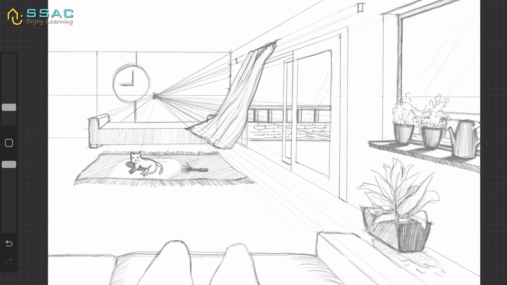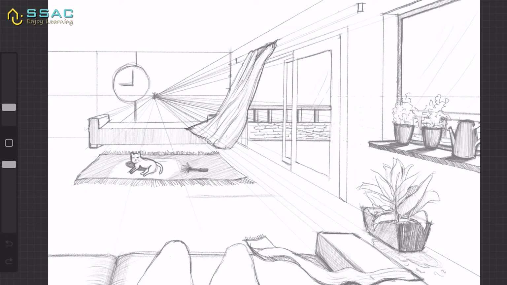Okay, now it is also mentioned that I have to draw the entire drawing room and the entire scenario from a perspective where I am sitting on the sofa, and from my perspective, right? So I've also drawn the legs because it will be visible. Sometimes the hands will be visible, sometimes the legs will be visible. So this is something that you should practice, how the legs will be visible. Although legs are very easy to make, but hands are not that easy. So if you just practice these two things, how to make legs, how to make hands, I think that it will be a very great use for you.